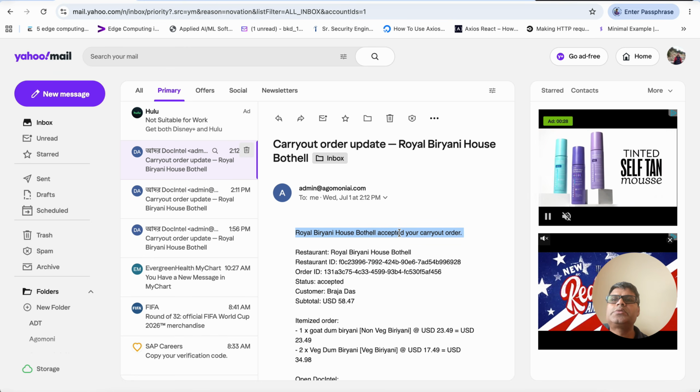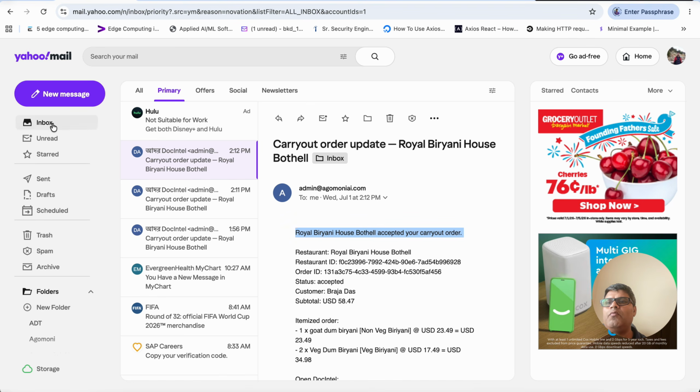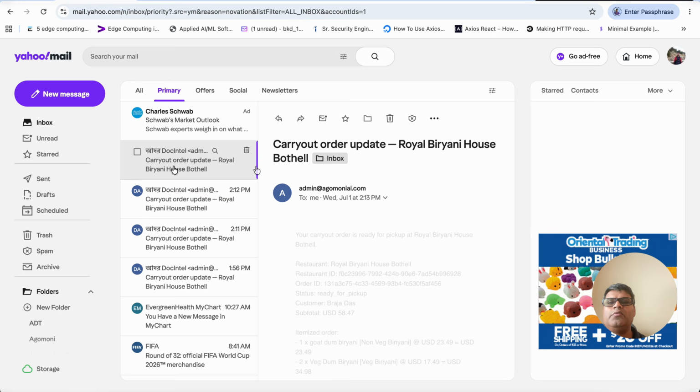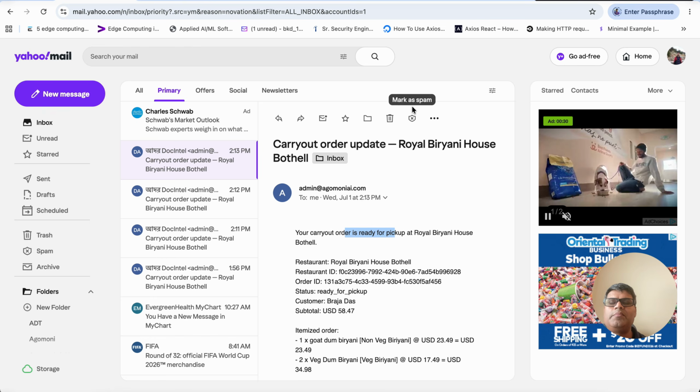Now, because the user's order got accepted, the user can see from their UI that the order is accepted. But say the order gets accepted and they prepare the food. Now the restaurant owner has to mark it as ready for pickup, meaning the food is ready and the customer can come and pick it up. When this happens, the user gets another notification that their carry out order is ready for pickup, right?